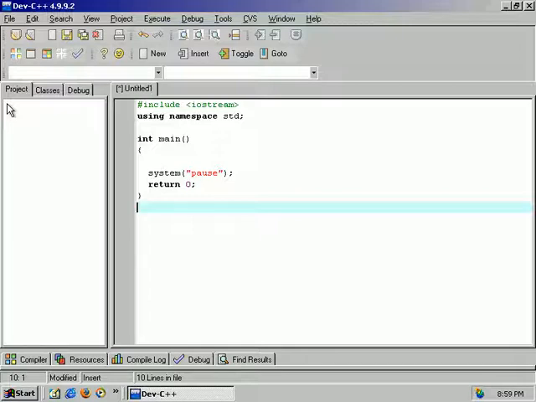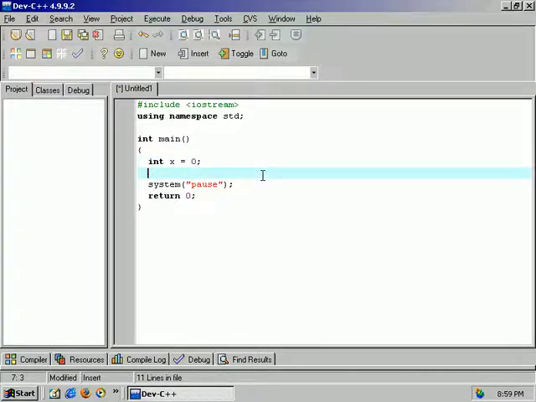So instead of checking if a condition is true, it's going to do something while a condition is true. So this could be repeated an infinite amount of times. But that might be bad. So the first thing we're going to do before anything else is demonstrate an infinite loop and how easy it is to get caught up in one of these. And then we're going to go over the concept of a counter, which is what integers are really good for. So int x equals 0. Fair enough? Now here is the syntax of a while loop.